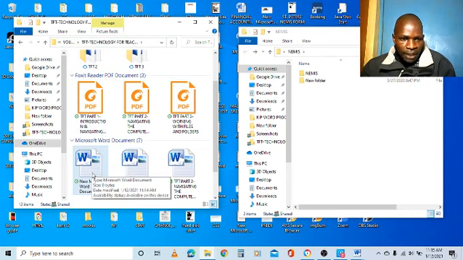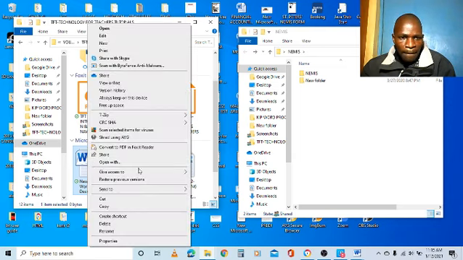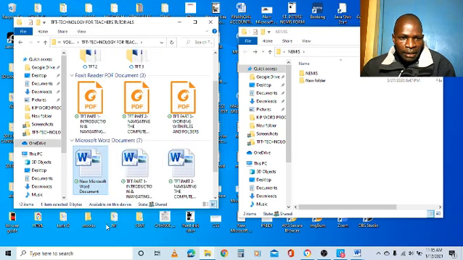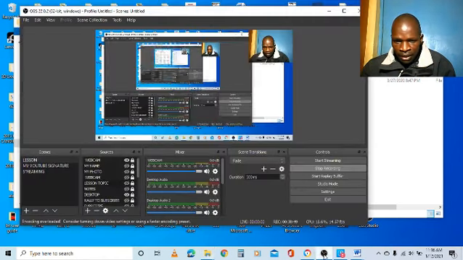If I do not wish to continue holding this file, I can also delete. So I highlight and then I delete that file. Delete, and that file is gone. So that's all. We go back to the desktop, from the desktop to the notes.